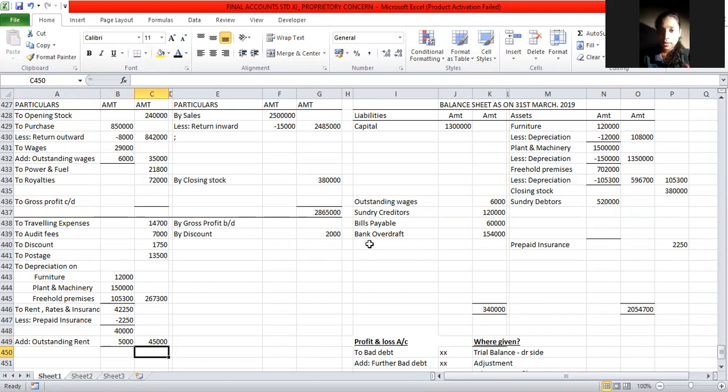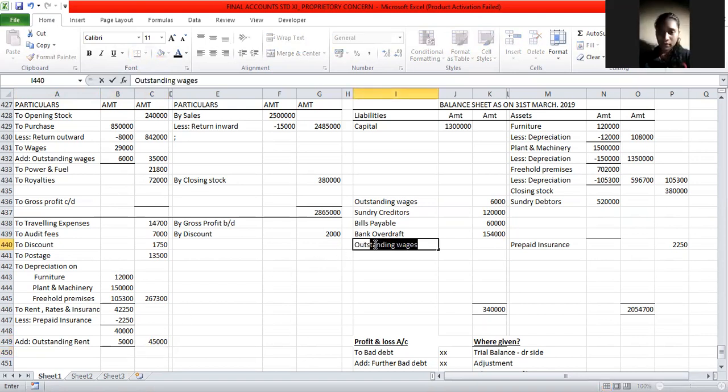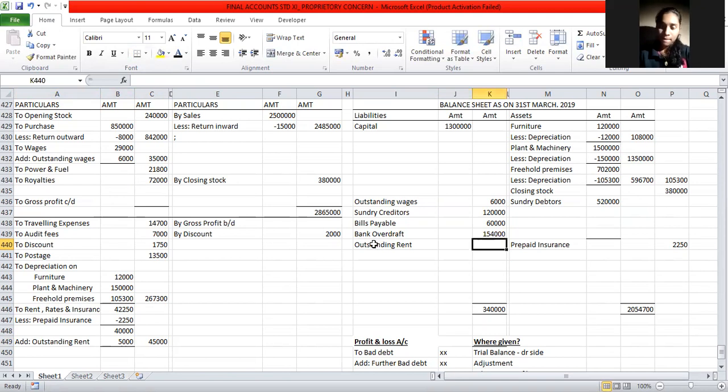The second effect of the outstanding, we all know, goes to the liability side. Outstanding rent amount, rupees 5,000. Clear? So adjustment number 3 is over. Adjustment number 4 is pending. Adjustment number 5 we are done. Now we have to do adjustment number 4.